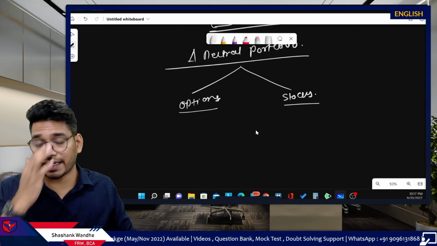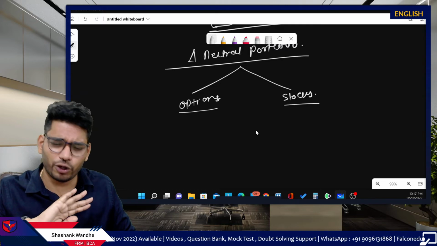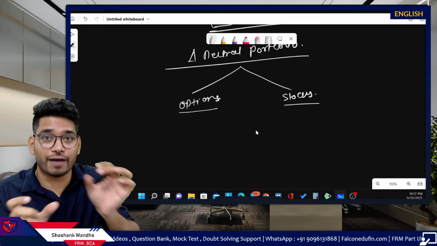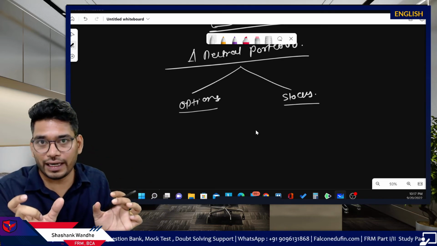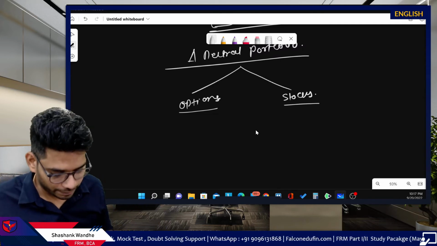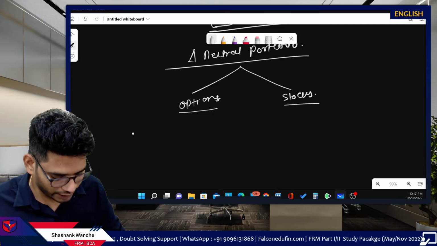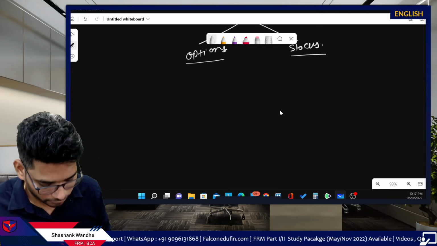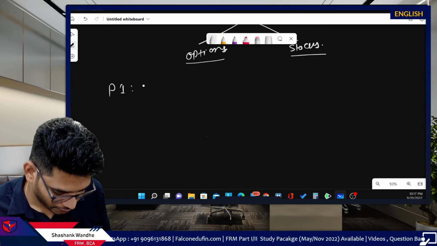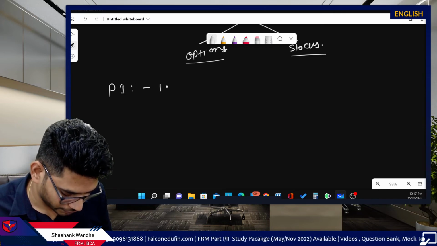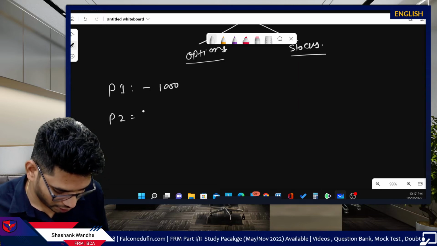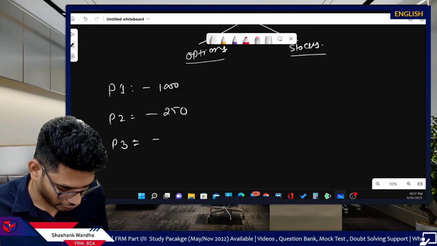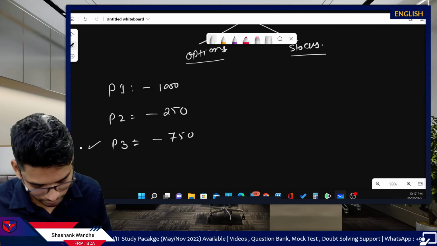And please remember, as I said, once you get the portfolio delta, we don't bother about what's inside that particular portfolio. So here also, I will directly mention the portfolio delta and show you how we can hedge it and make the portfolio delta neutral. Let's assume there are three portfolios. Portfolio number 1 has a negative delta of 1000. Portfolio number 2 has a negative delta of 250, and portfolio 3 has a negative delta of 750. This one will be homework for you.